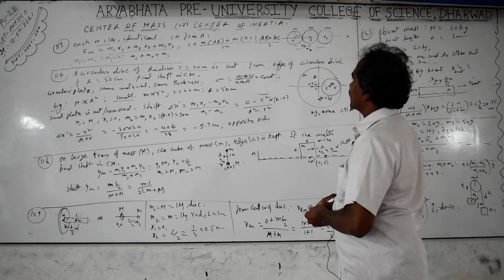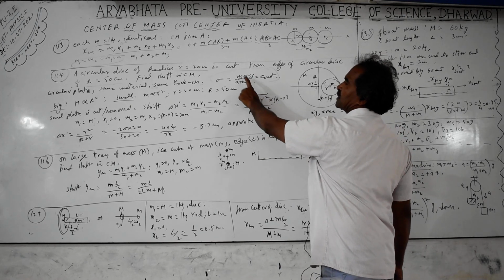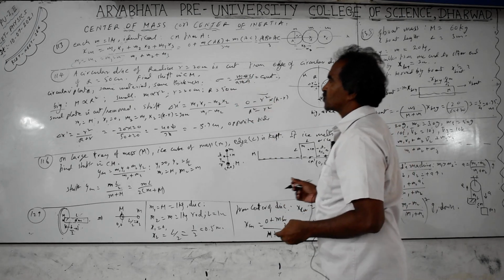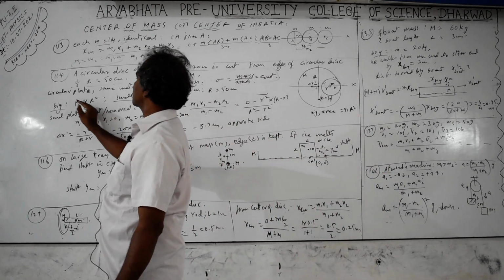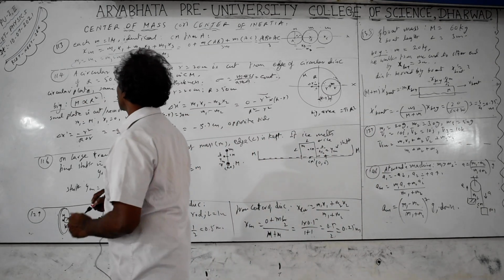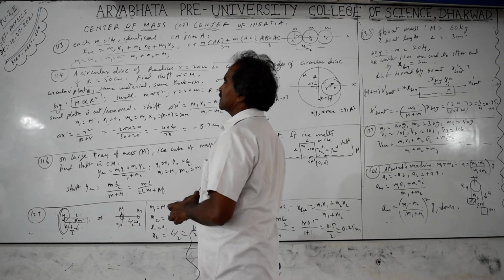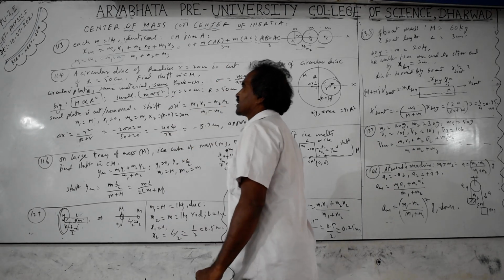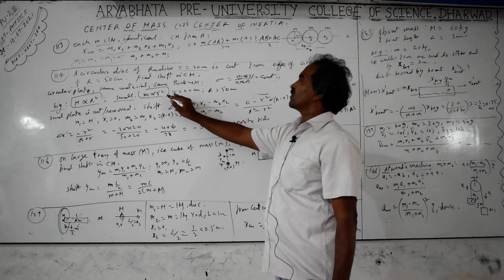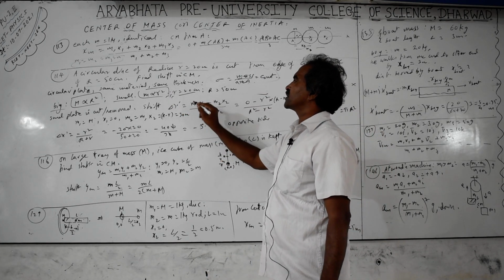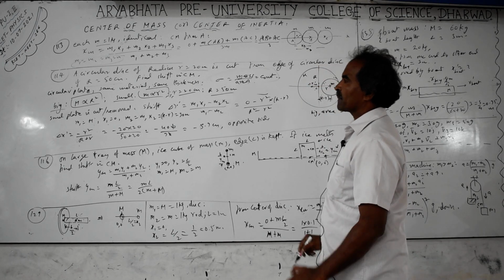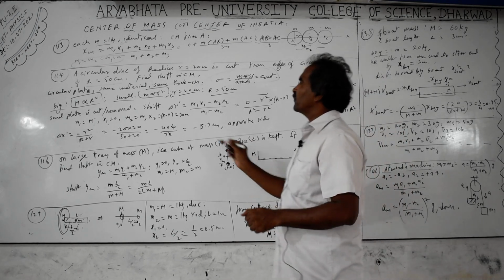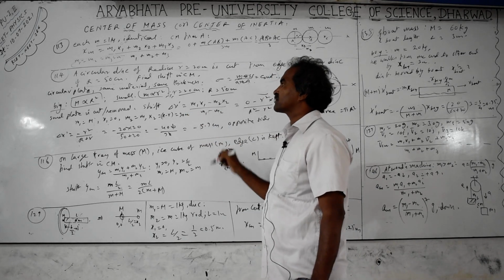So for the big object, mass is equal to sigma into area, mass is proportional to area. The bigger object has big mass proportional to big area, that is pi R square, pi is constant here, do not use it. The small circular plate has small m proportional to pi r square, and pi is constant, do not use it. Small r is 20 centimeters, capital R is 50 centimeters. When the small plate is cut or removed, the shift will be on the opposite side. When you are removing it, you take the mass as a minus, in the numerator as well as the denominator.